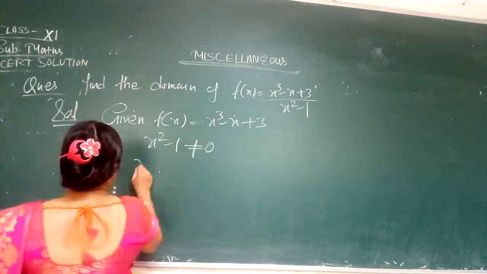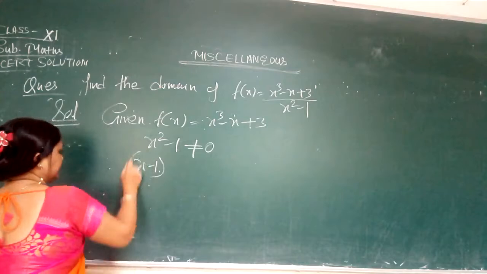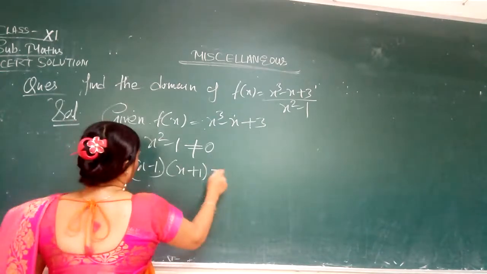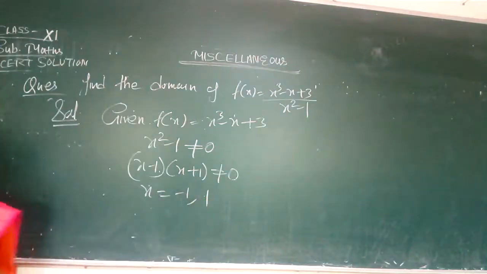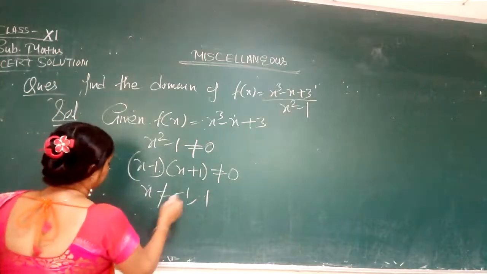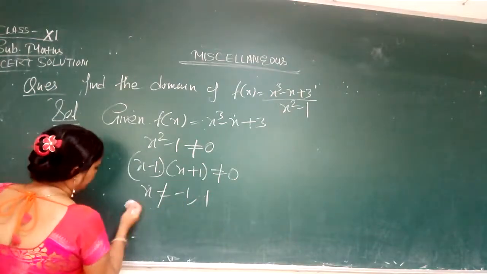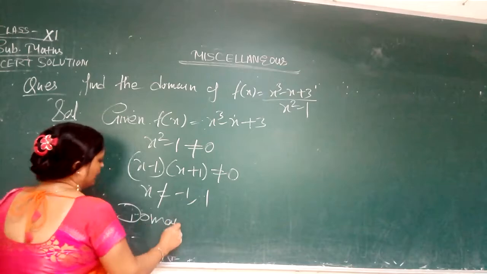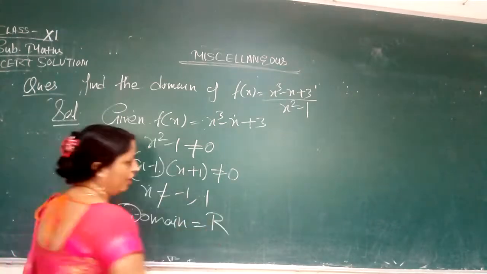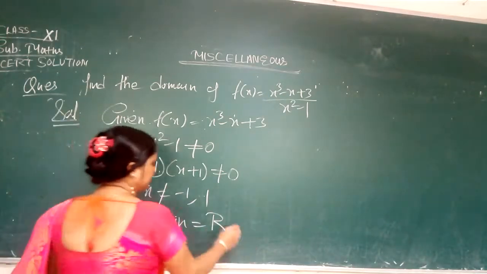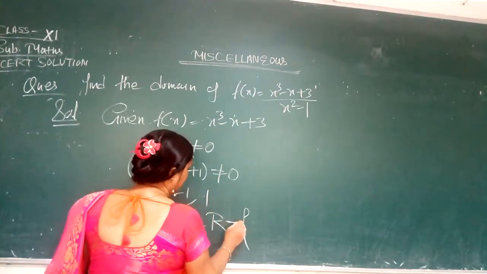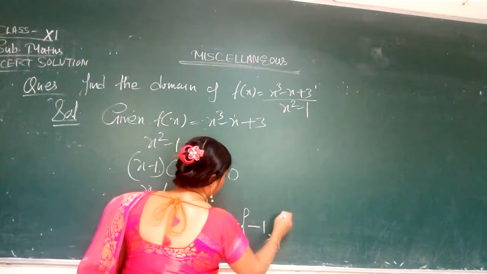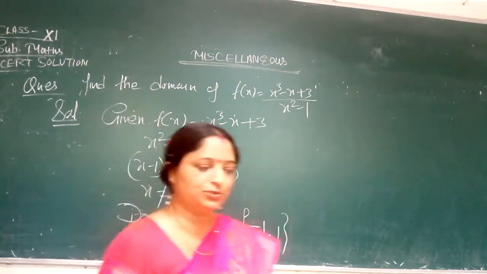So solve it, it will come x minus 1 into x plus 1, that is not equal to 0. The values of x are minus 1 and 1. The value of x will come minus 1 and 1, and that is not allowed. So the domain of the function will be all real numbers except these two, that is R minus the set minus 1 comma 1. This is the solution of this question.